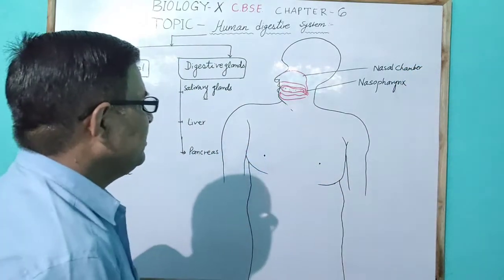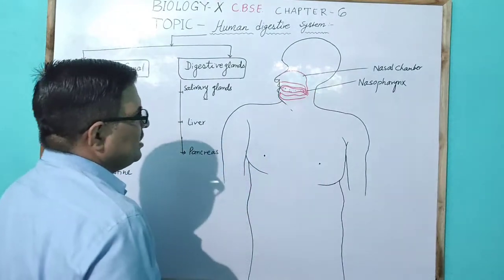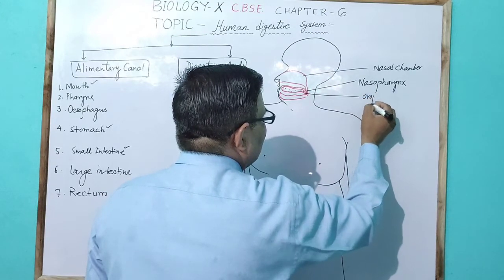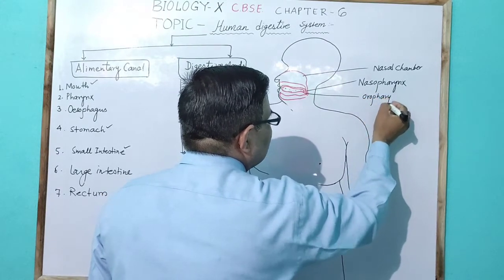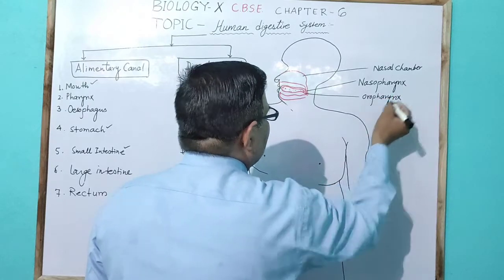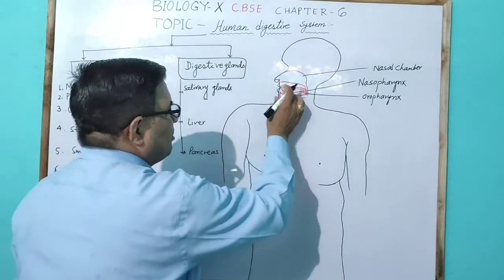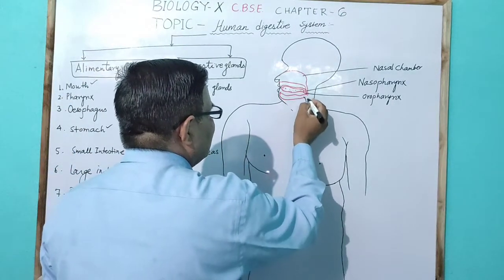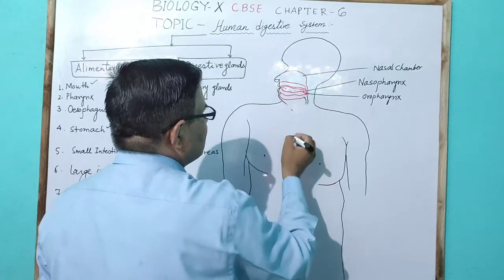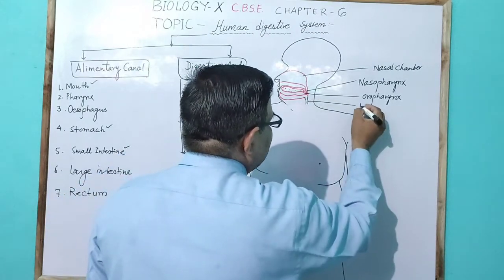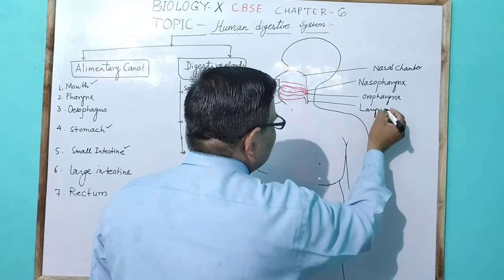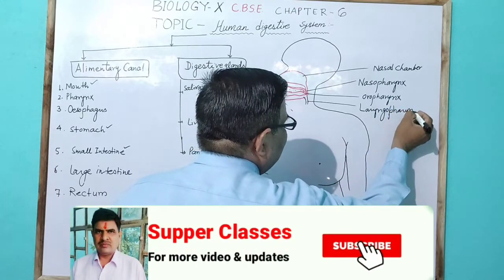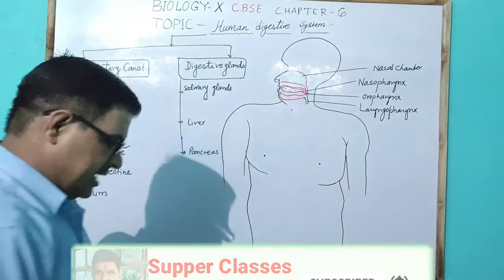Next is the oropharynx, which is the opening of the buccal cavity, and another type of pharynx is called the laryngopharynx, which opens into the larynx.